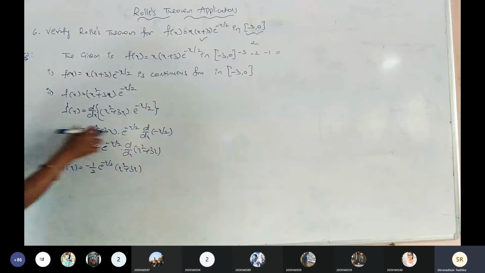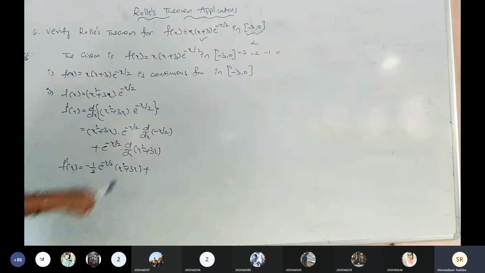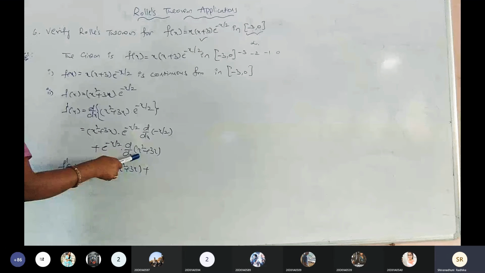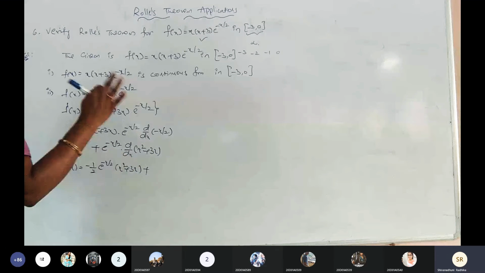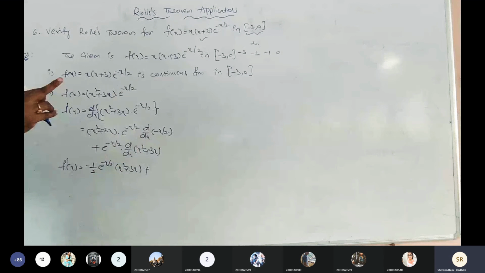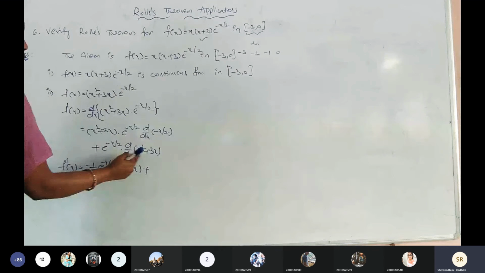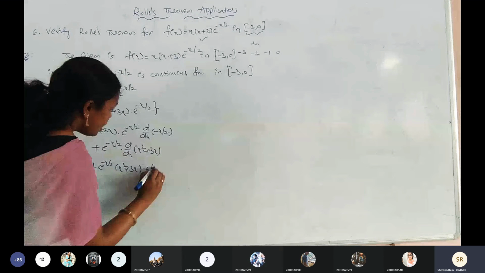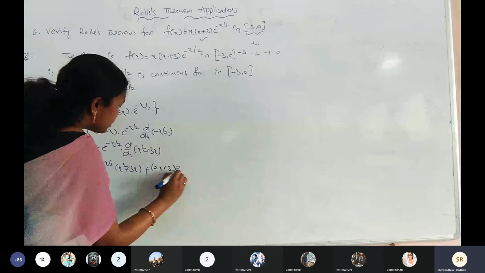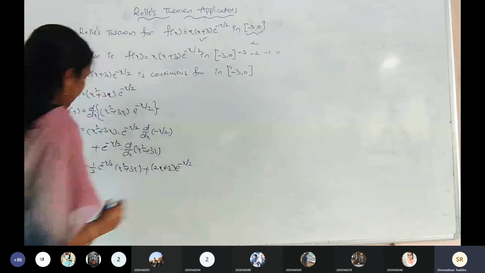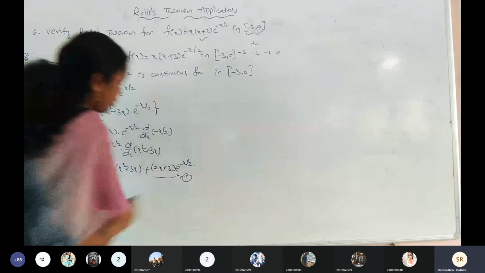Is it right for the first one? Plus derivative of x square is the 2x and derivative of 3x is the 3. X derivative is the 1. So this is what for here 2x plus 3. Here 2x plus 3 into e power of minus x by 2. See, this is equation number 1.